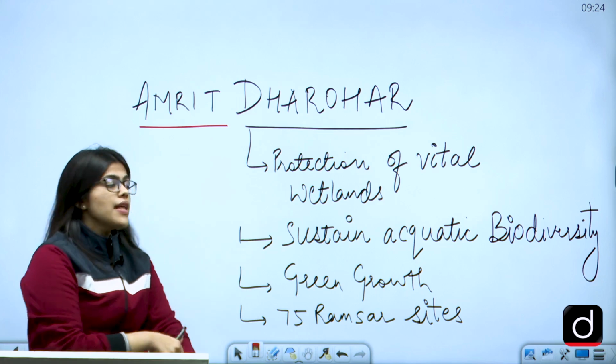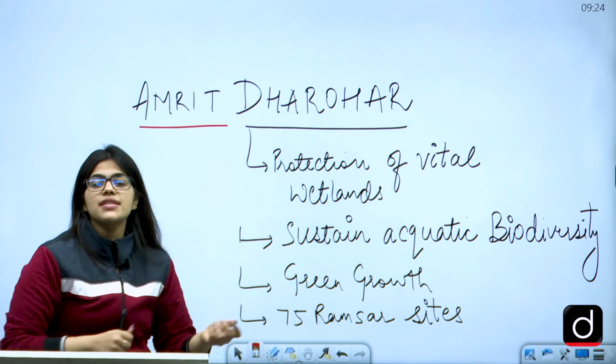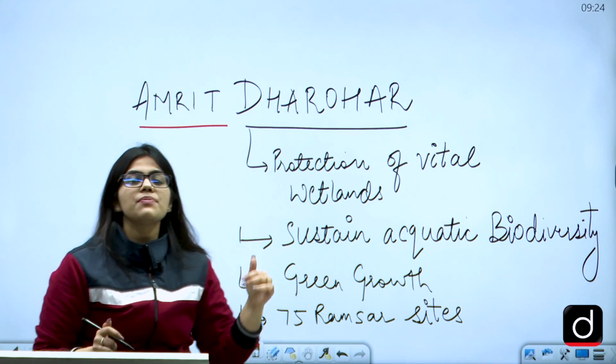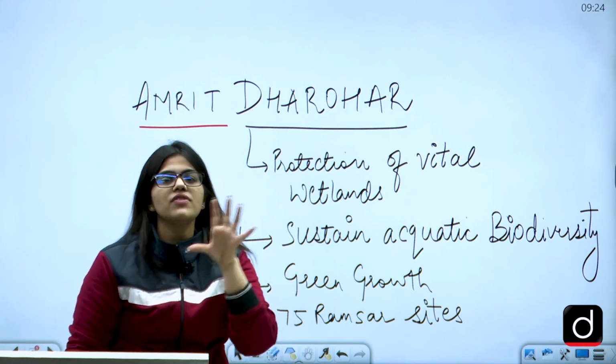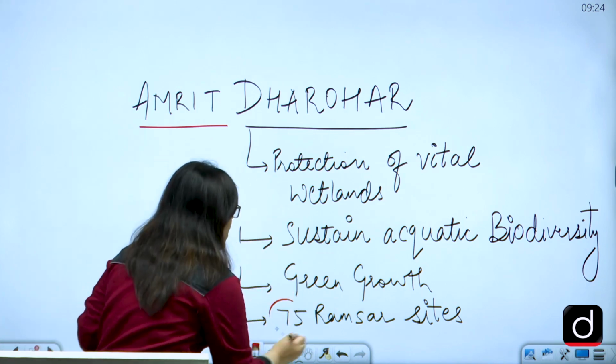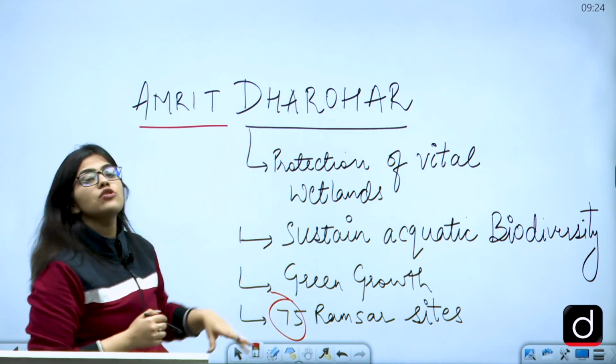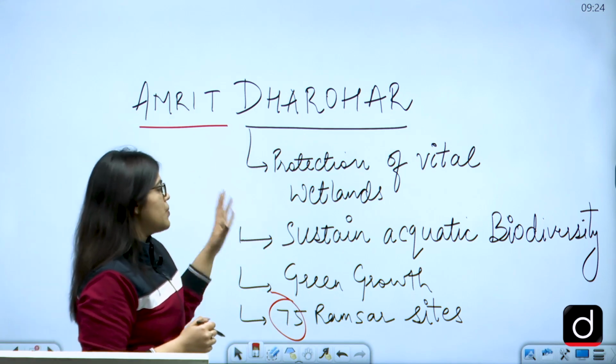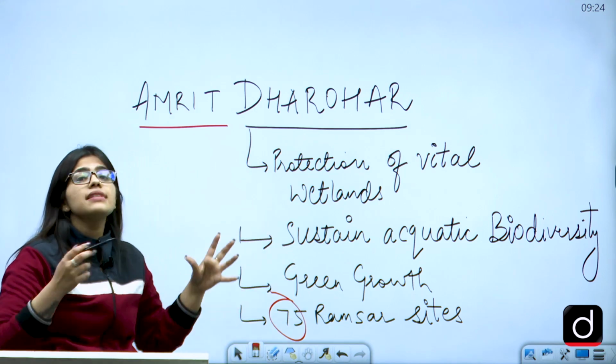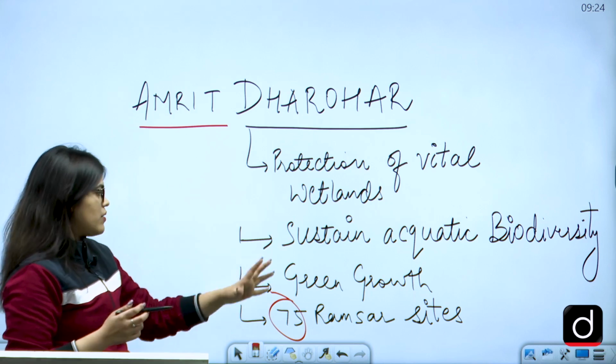So in total, there are about 75 Ramsar sites, and we know that these Ramsar sites are basically the sites that talk about the protection of the wetlands. So there are 75 total Ramsar sites. One important question. Also, this scheme is talking about the protection of all the vital wetlands and the sustenance and the availability and the protection of the biodiversity.